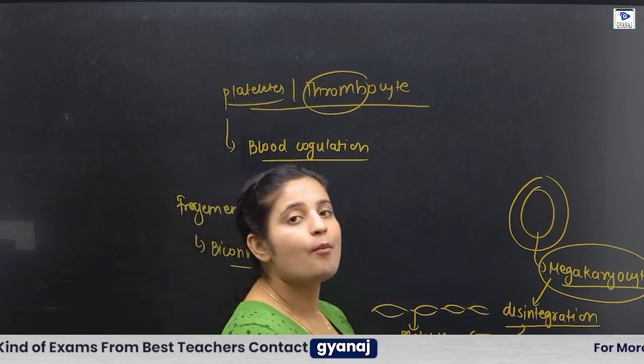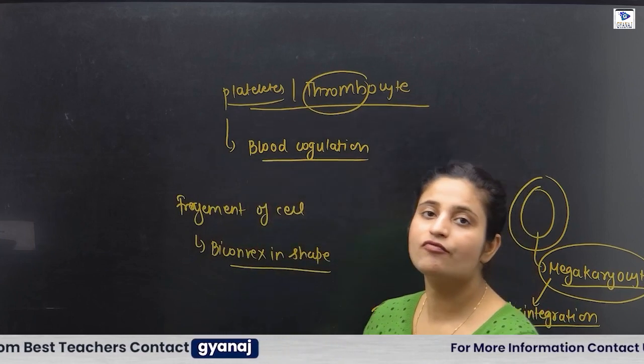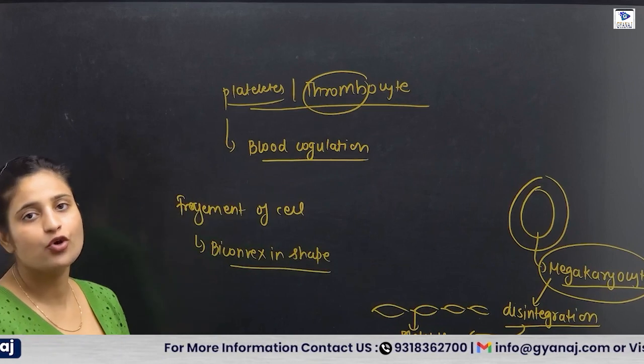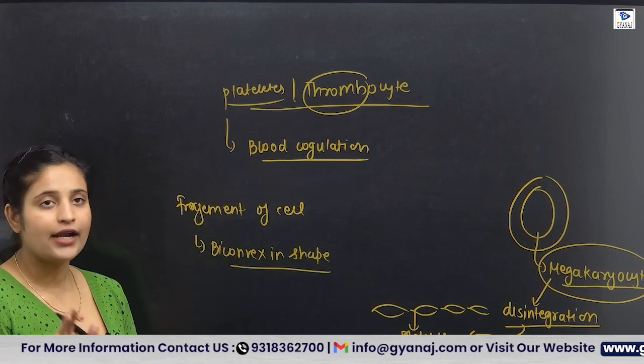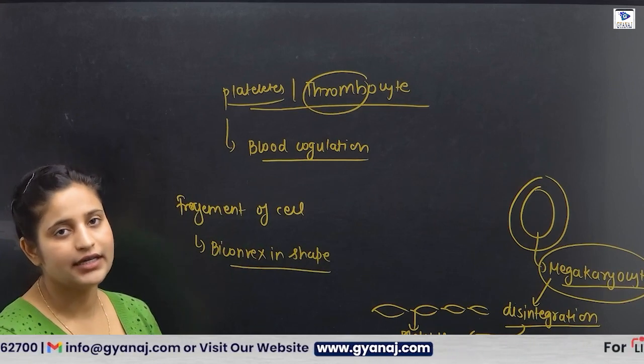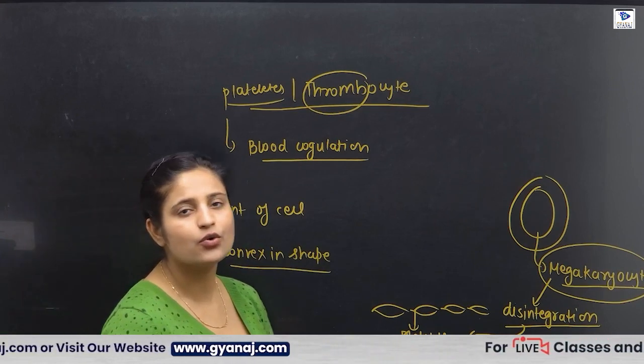And what is the amount of platelets? It is 1.5 lakh to 3.5 lakh per mm cube of blood. Their number also decreases in some conditions, for example dengue.